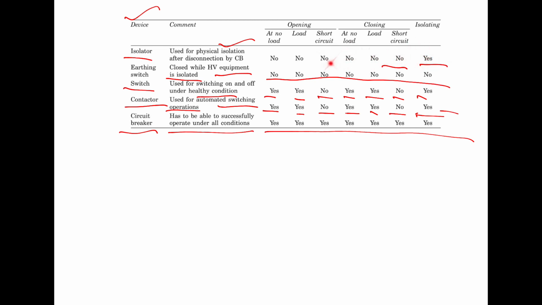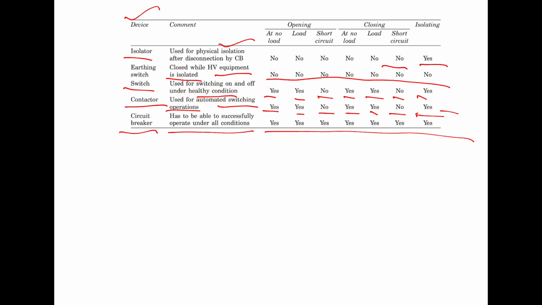It is used only for isolating purposes. Now, the earthing switch is closed while the high voltage equipment is isolated, and it is used for discharging the charge. Now, the switch is used for switching on and off under healthy conditions.